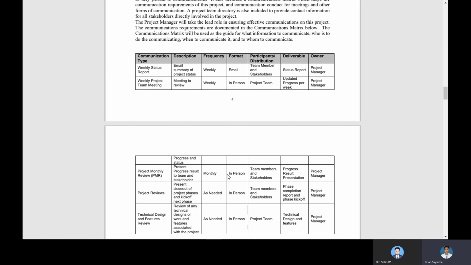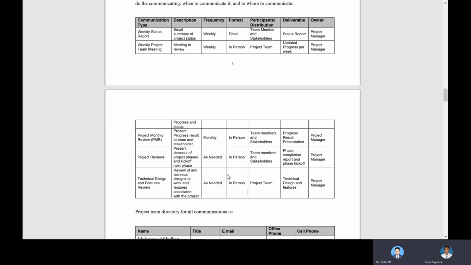The second one is the weekly project team meeting. This meeting is to review all of the progress and status. The frequency is weekly, and the format is in person, not online. The participant is the project team, the deliverable is updated progress per week, and the owner is the project manager.